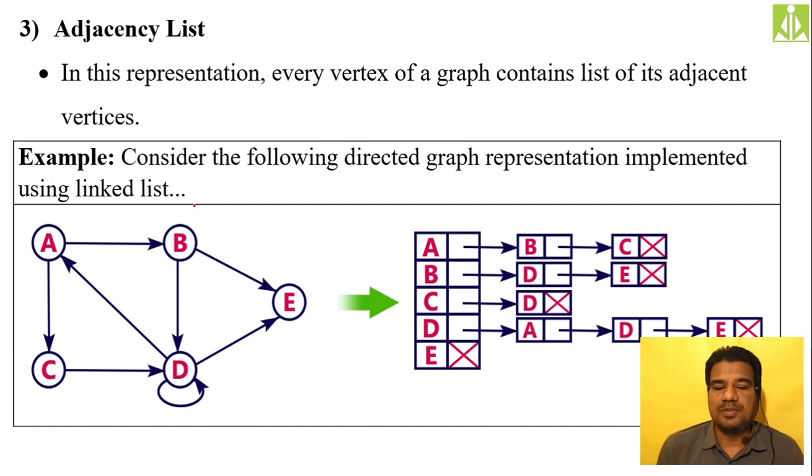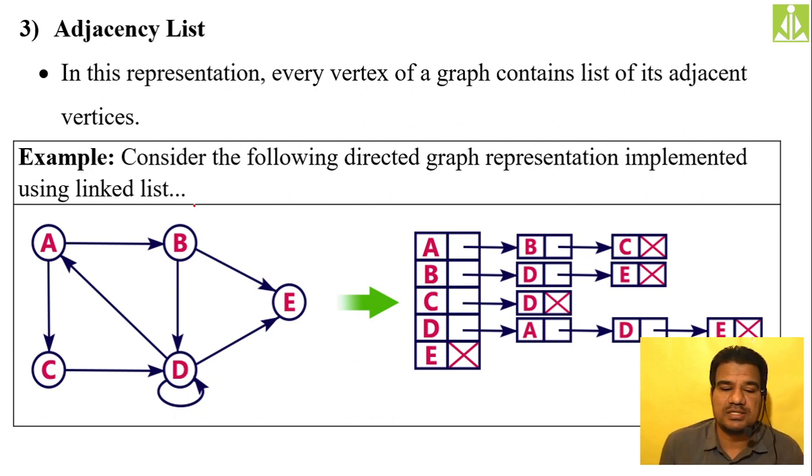In this representation, every vertex of a graph contains a list of its adjacent vertices. So whatever adjacent vertices we have to a particular vertex, we will frame a linked list between those vertices.